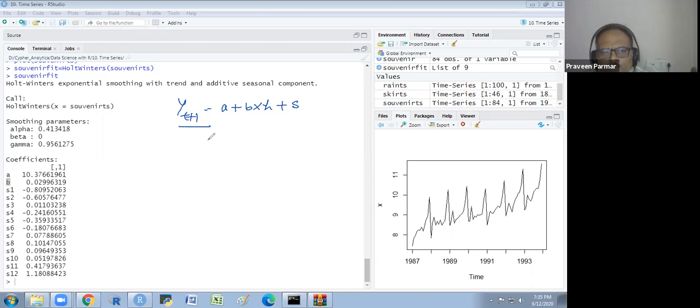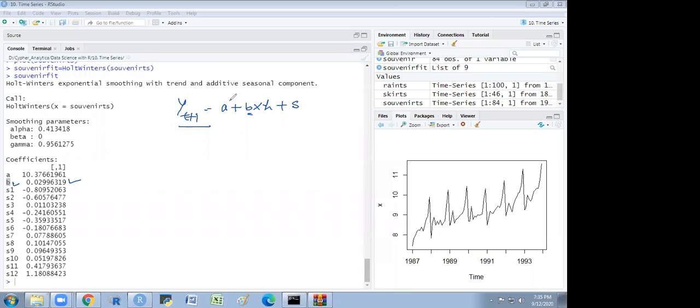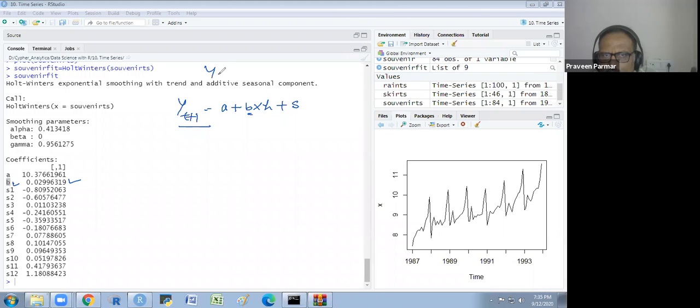So what will happen? There is a secular trend, so B is there. B is the coefficient of secular trend. And in the first equation, you see I have written only YT plus 1 is equal to A. It means the secular trend B was 0 there. In the rent TS. Does that make sense to everyone?